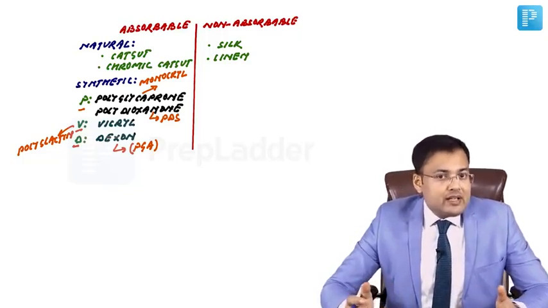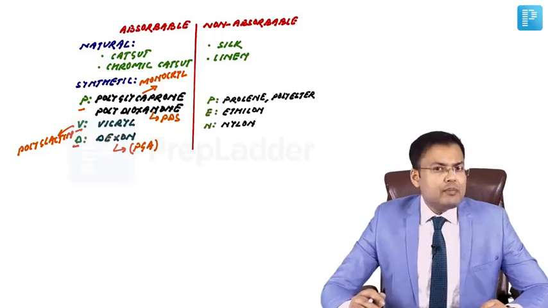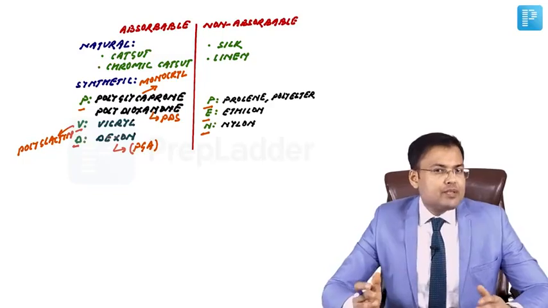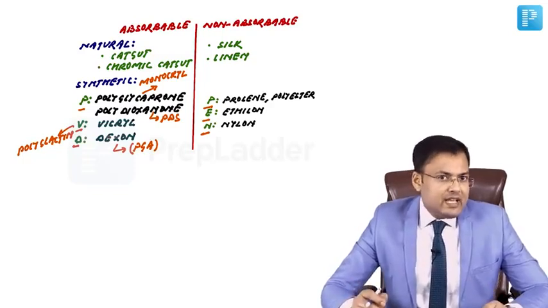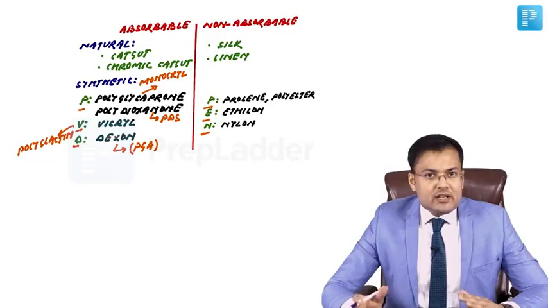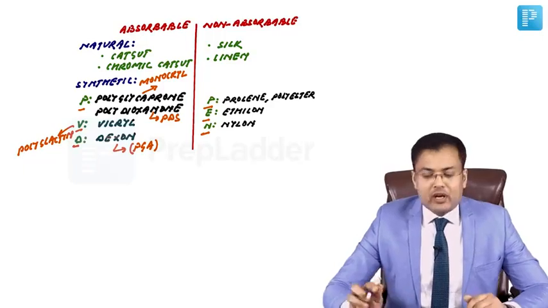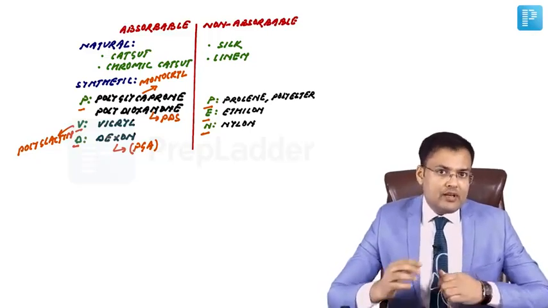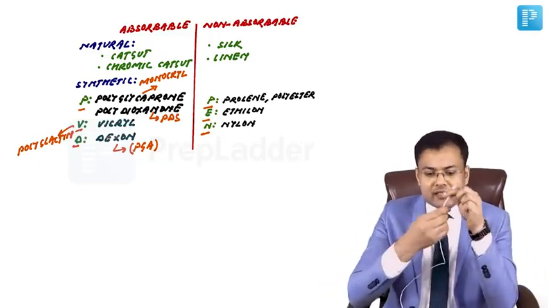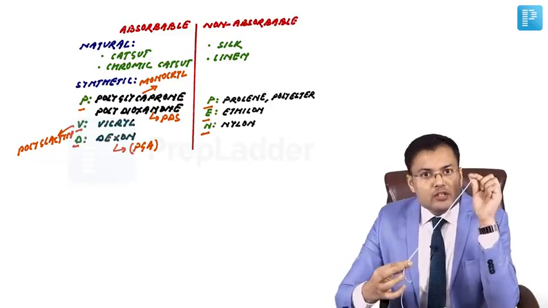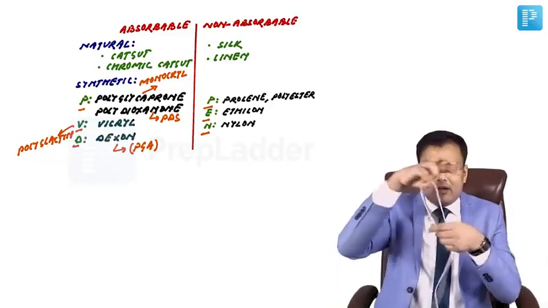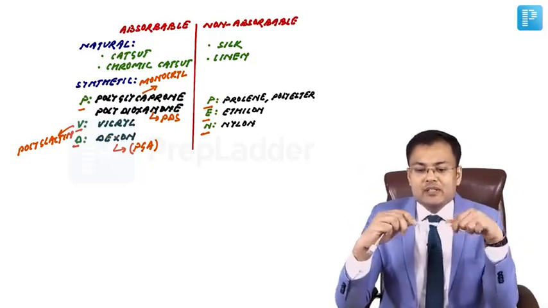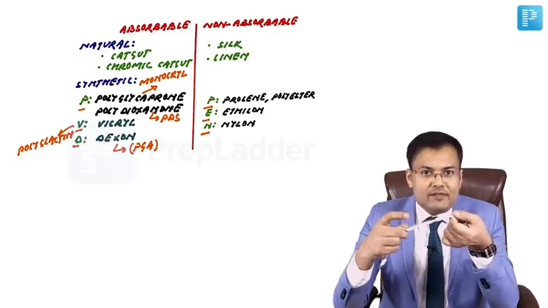Now see synthetic non-absorbable sutures. How to remember them? The mnemonic is PEN. P means proline, polyester, E means ethylon, N means nylon. So these are the two categories of sutures, absorbable and non-absorbable. They are further divided into monofilament and polyfilament. Monofilament has a single strand, smooth and strong. When multiple strands are braided together, this is known as polyfilament suture.